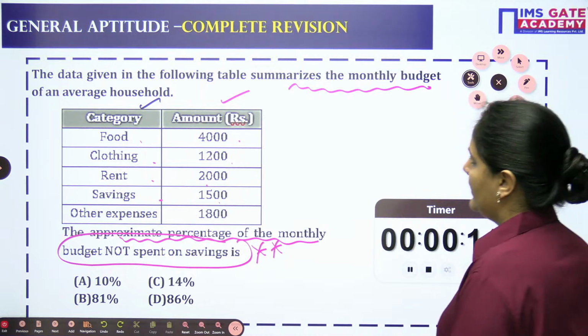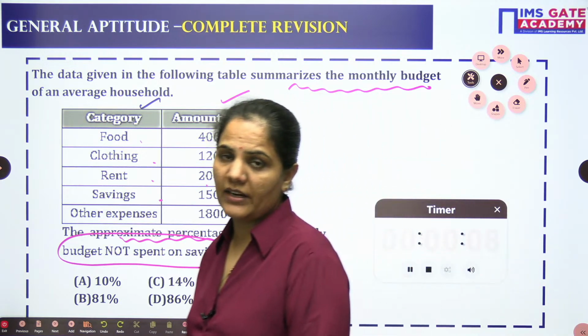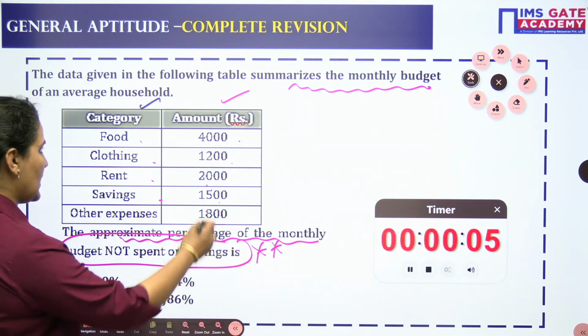Chalo, let's approach it. First of all, I will go for the total budget because I don't have the total value here. So let's count the total.